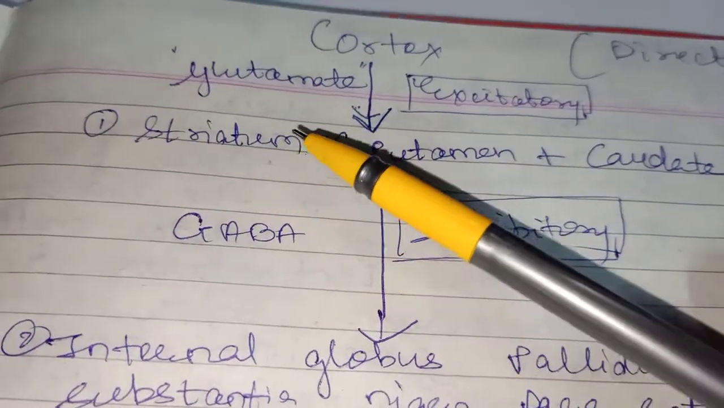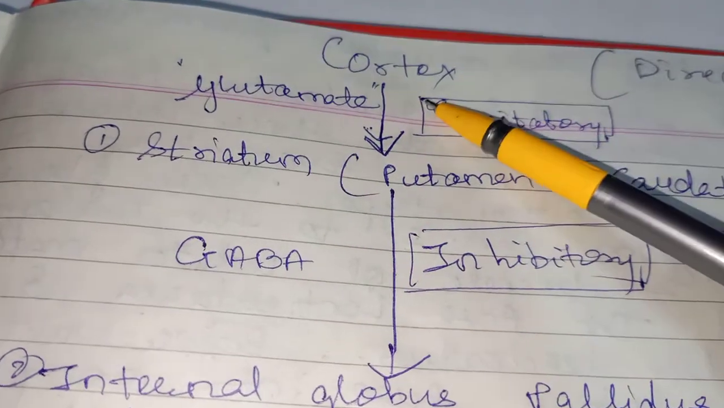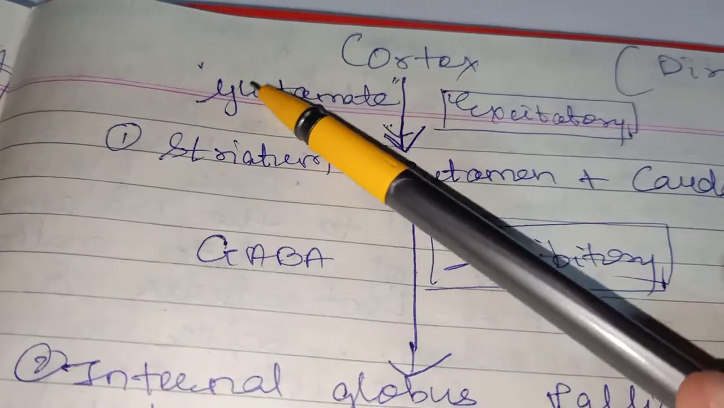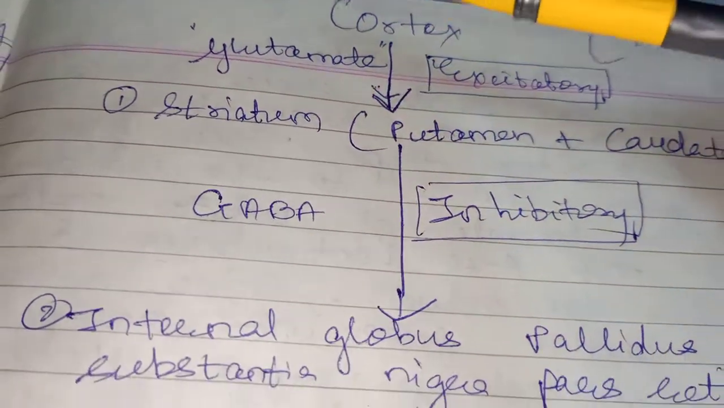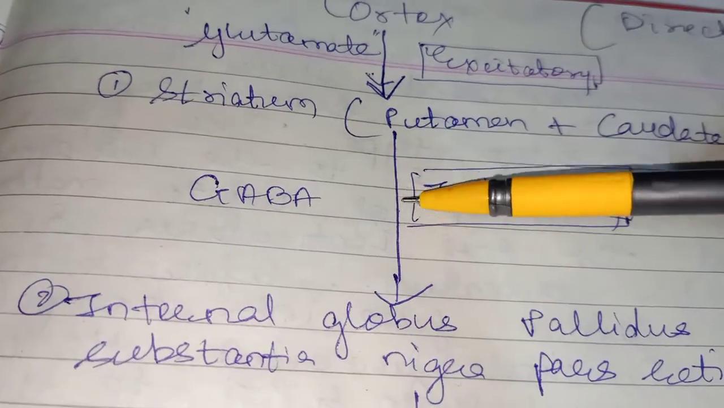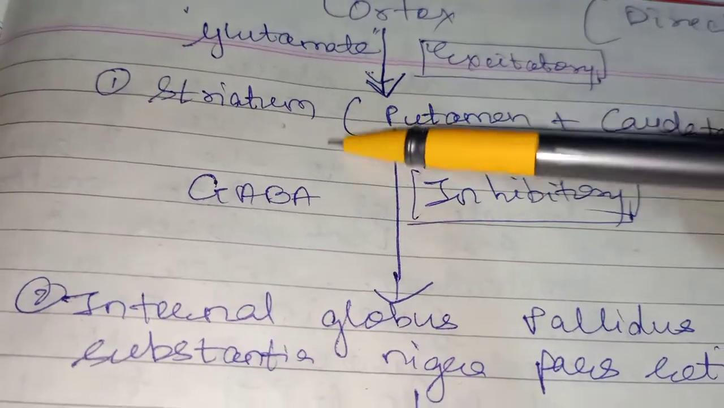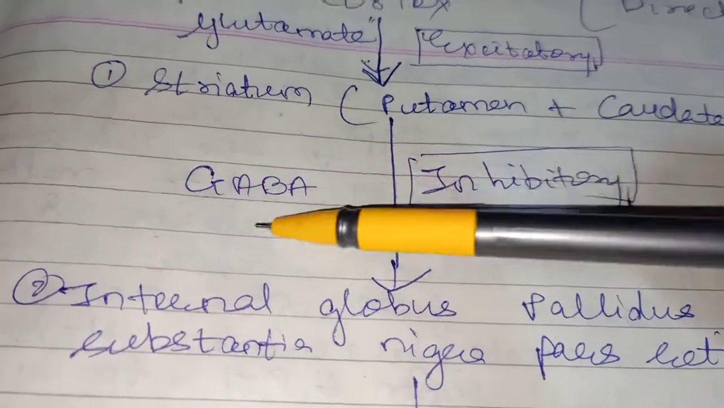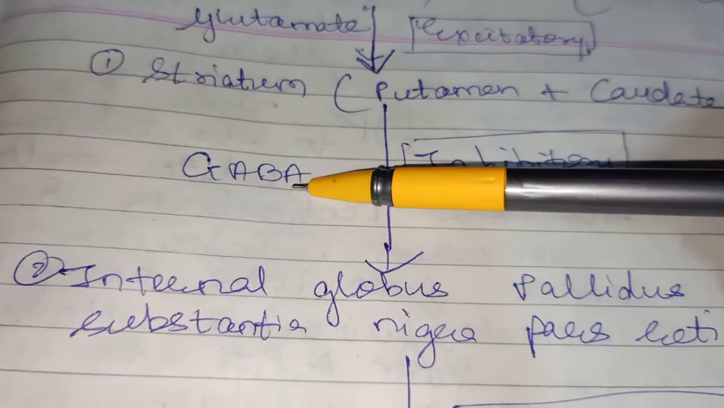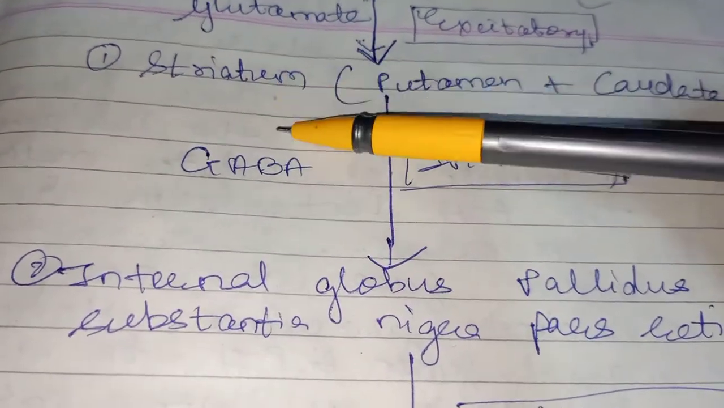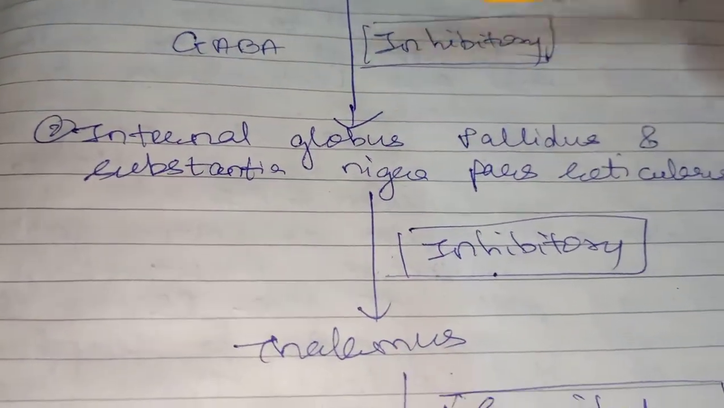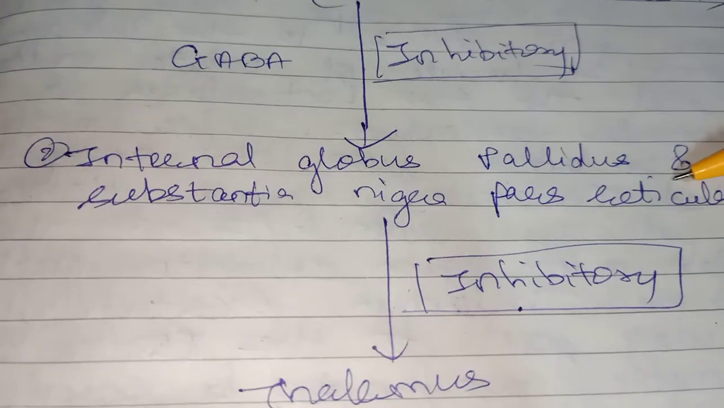So in the striatum there are inhibitory neurons which are excited by the neurons from the cortex with the help of the neurotransmitter glutamate. And from the striatum there are inhibitory neurons which use GABA as their main inhibitory neurotransmitter. Now the axons from the striatum reach the globus pallidus and substantia nigra pars reticulata.